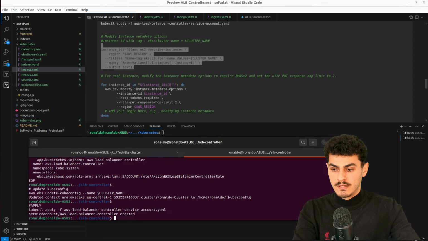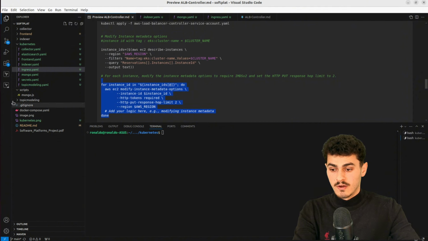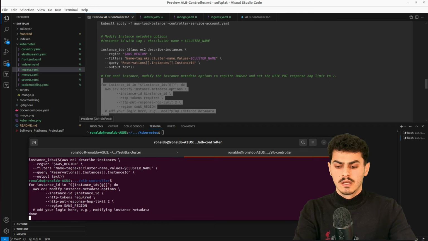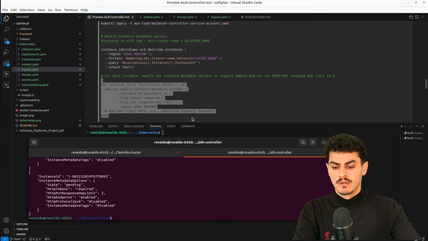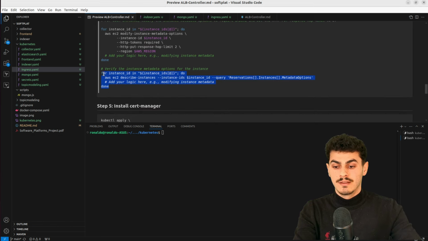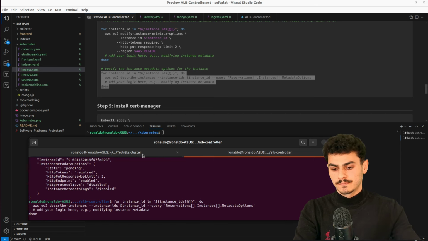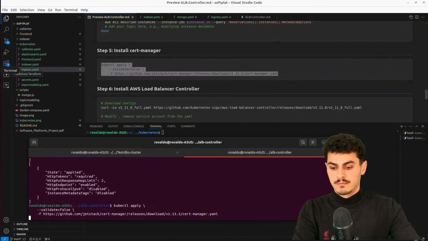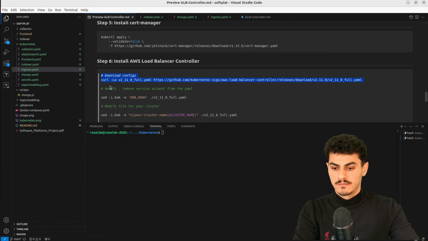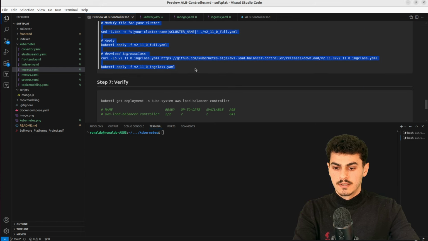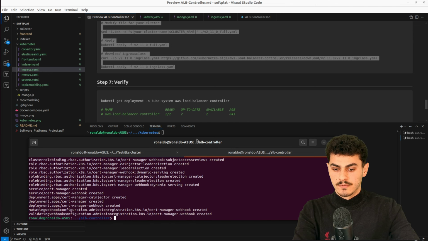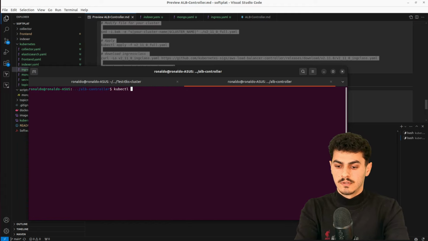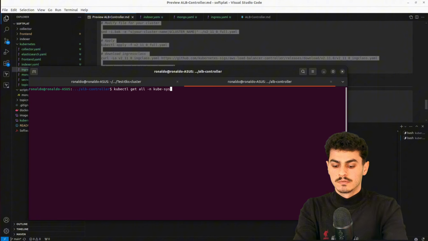We get the instance ID. Now for each instance, since this is using Amazon Linux 2, I believe, not 2023, I need to modify this metadata so the worker nodes are going to be able to get the VPC ID. Now checking it, it is applied. Step 5 is installing cert-manager on the Kubernetes cluster itself. And step 6, it is going to install the controller itself. So cert-manager is getting created. Here, kubectl get all, in the system namespace.